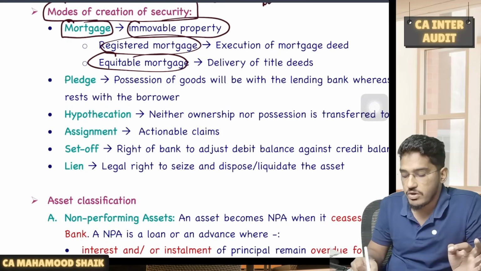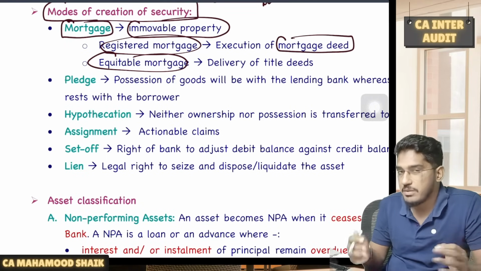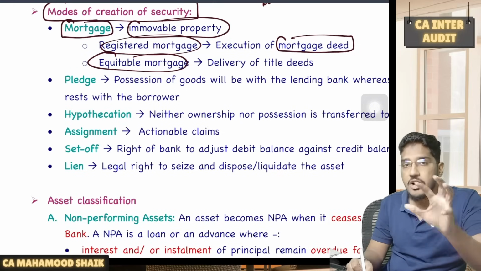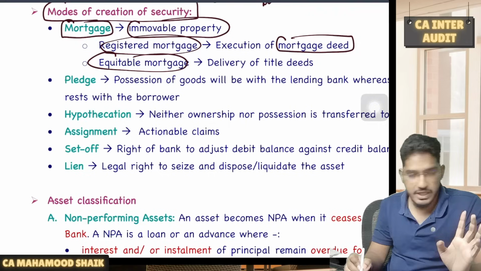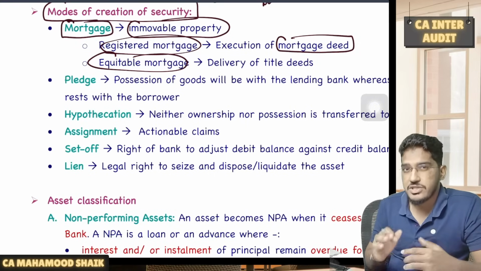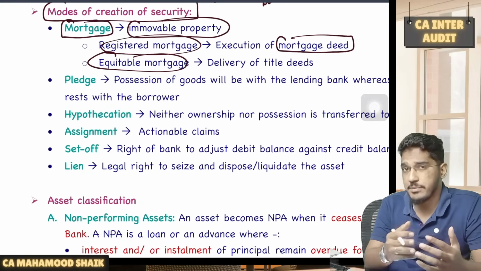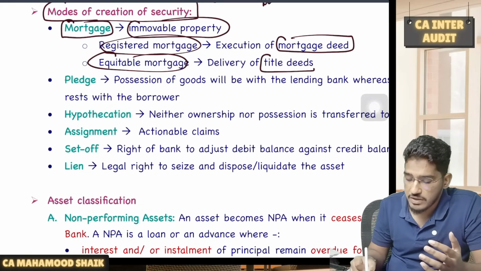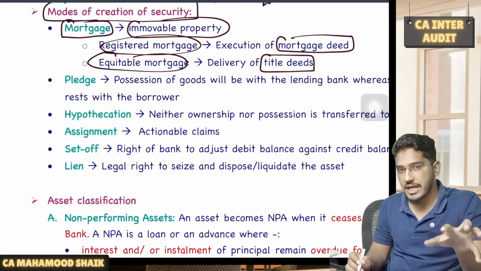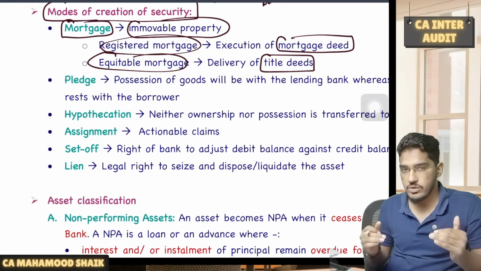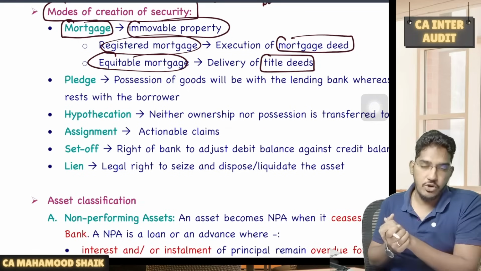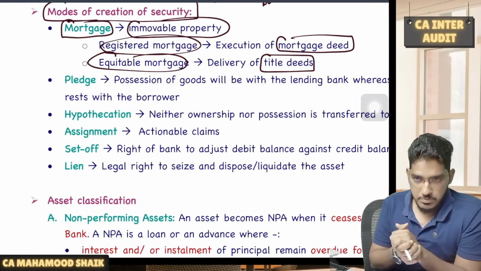What happens in the registered mortgage is a mortgage deed will be executed. Both the borrower and lender, that is bank and the borrower, will enter into one deed called mortgage deed. Whereas we have another kind of mortgage which we call an equitable mortgage. Here there will be no execution of the agreement. Simply, whatever title deeds are there will be given to the banker. The banker will retain those title deeds until the loan is repaid, and once the loan has been repaid, they will give back those documents to you. So this is what is regarding mortgage.